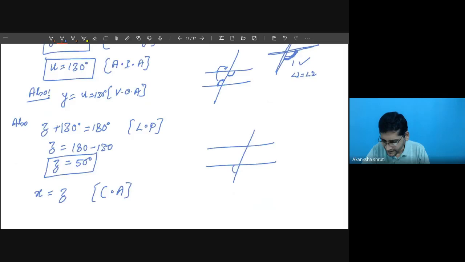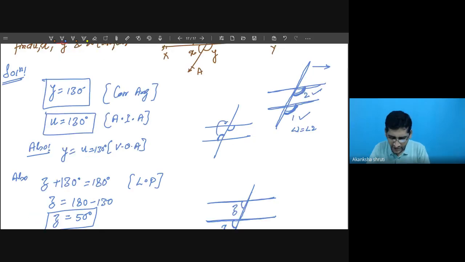Student, this is our x and this is our z. Here we are observing these two angles are again on the same side of the transversal and on the same side of the parallel. So they are corresponding. So it is also 50 degrees.